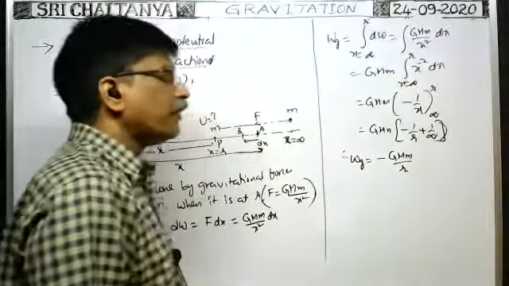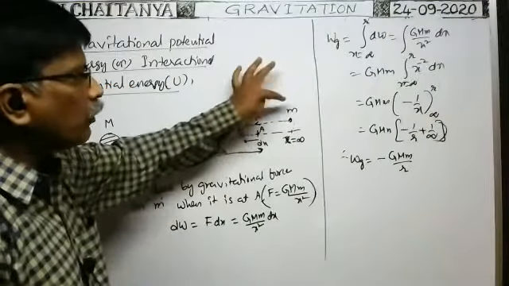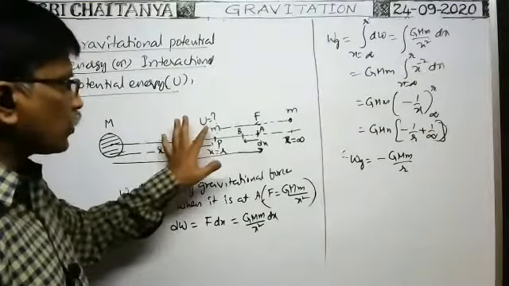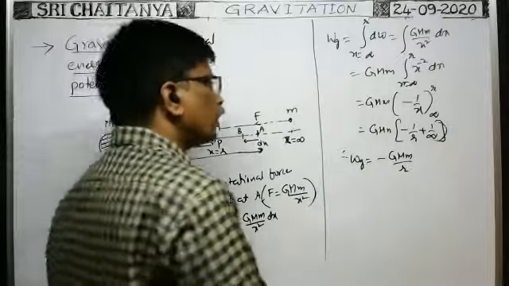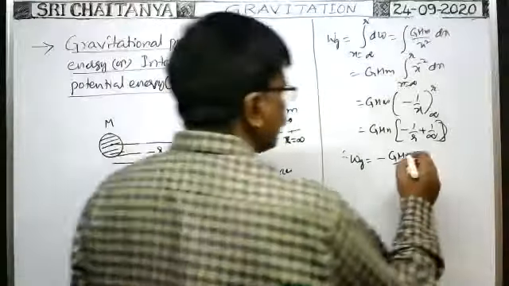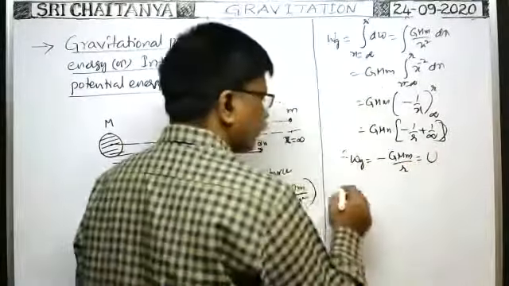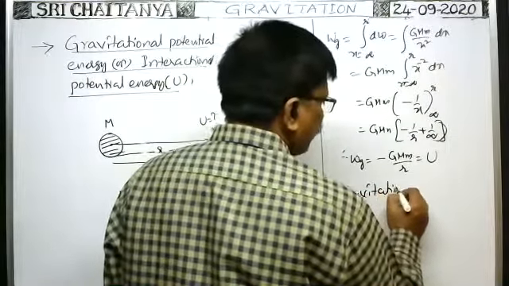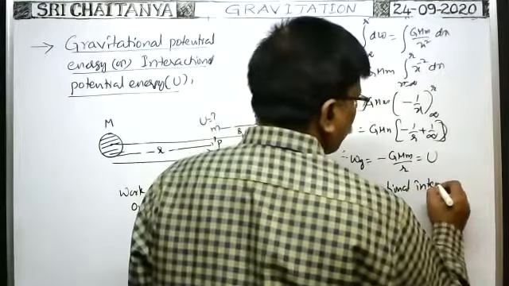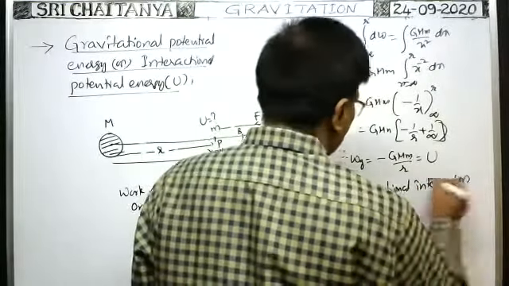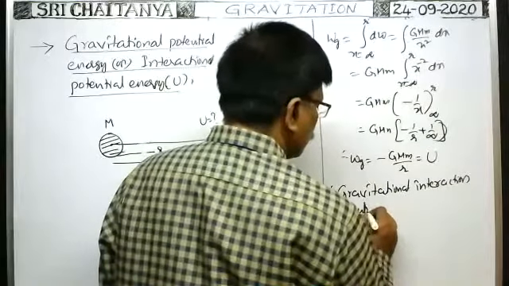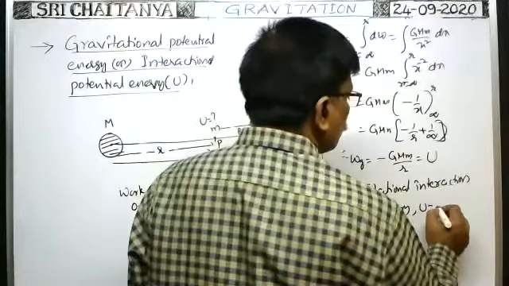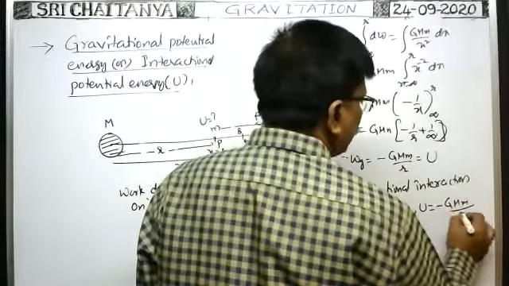This work done by gravity in bringing the point mass from infinity to a point is stored in the particle as the potential energy due to interaction with this body. So this is nothing but the gravitational potential energy. Therefore, gravitational interaction potential energy, or simply interaction potential energy, U is equal to minus G capital M small m by small r.